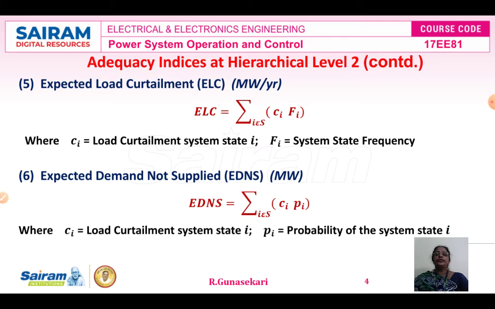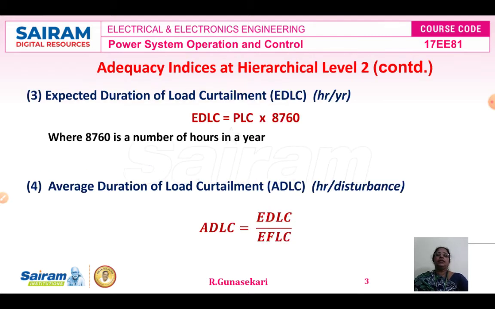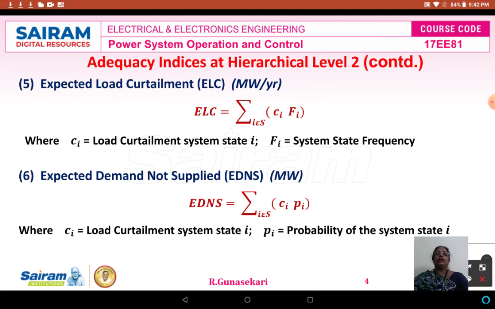Then the fifth adequacy index at hierarchical level 2 is the expected load curtailment, abbreviated ELC, which is measured in megawatts per year. The ELC is calculated using the formula summation over i in S of Ci into Fi, where Ci is the load curtailment of system state i, and Fi is the system state frequency.